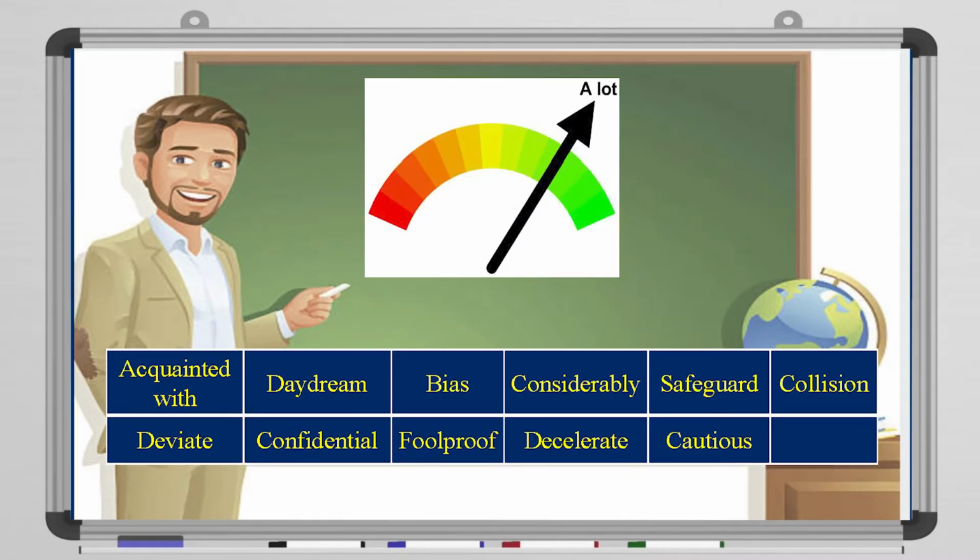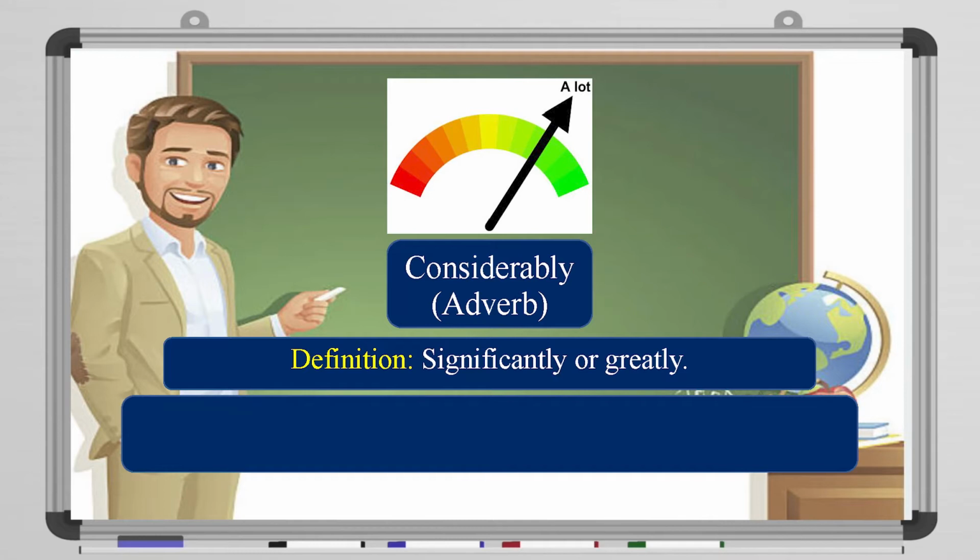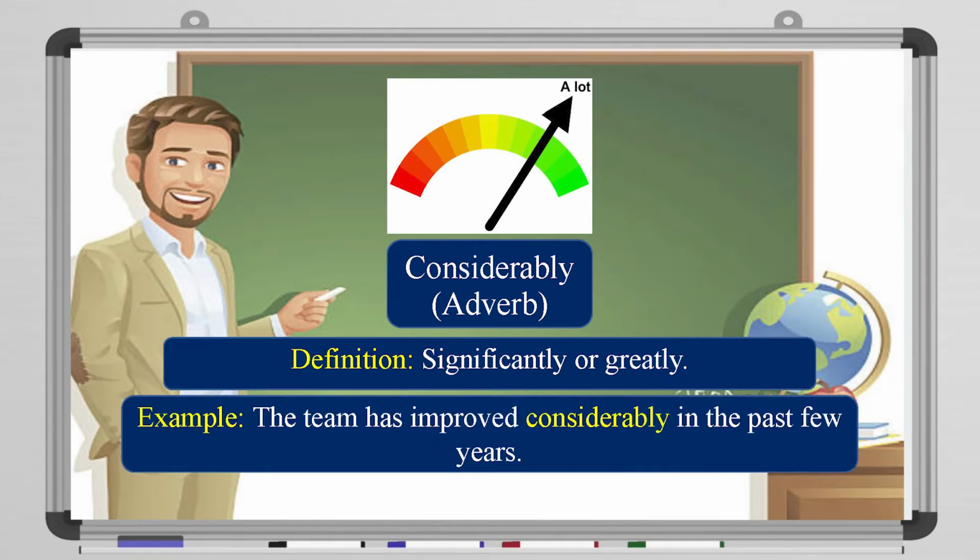Next, this picture. What do you think? You have the hint over there. It means considerably. It's an adverb. It means significantly or greatly. For example, the team has improved considerably in the past few years. So it has improved in a great way.